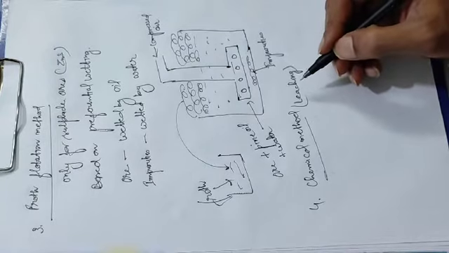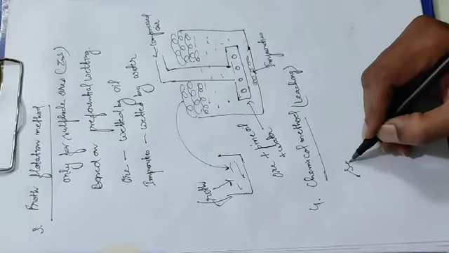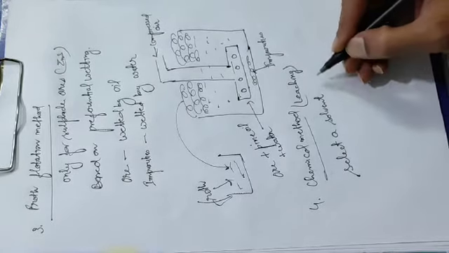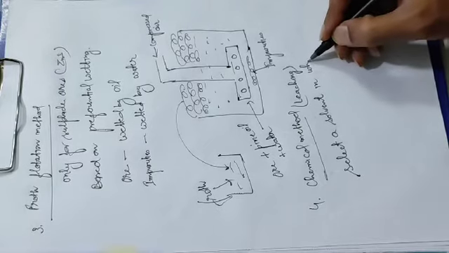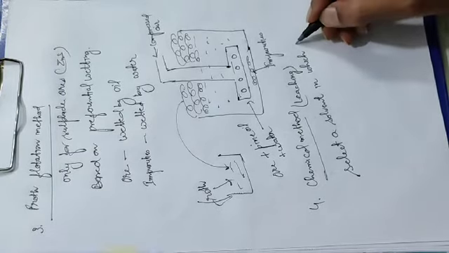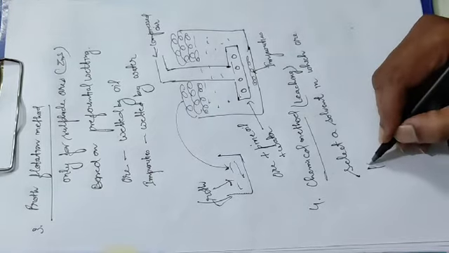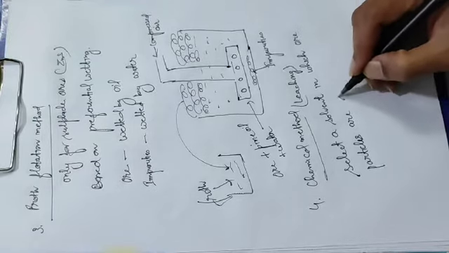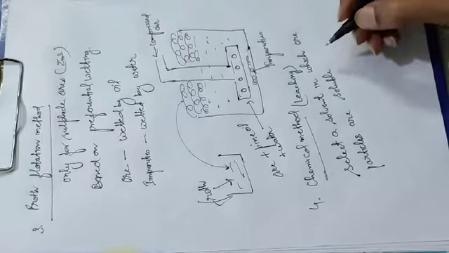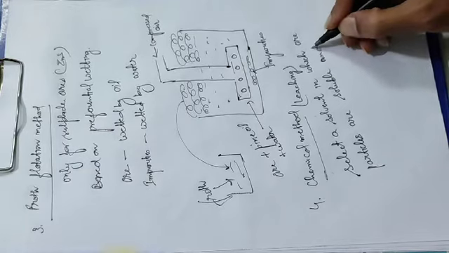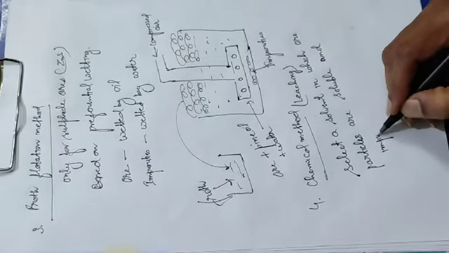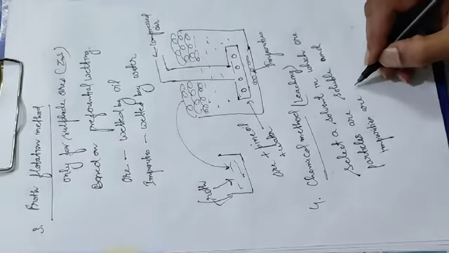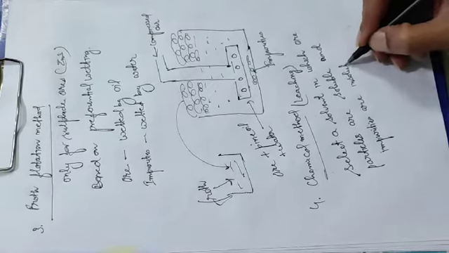So what is the chemical method or leaching? Select a solvent in which ore particles are soluble and impurities are insoluble.